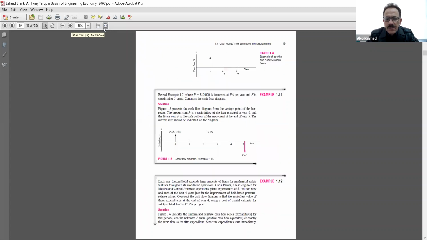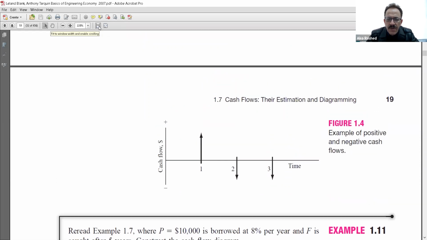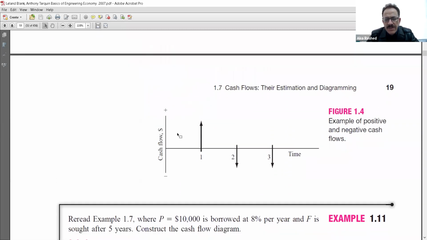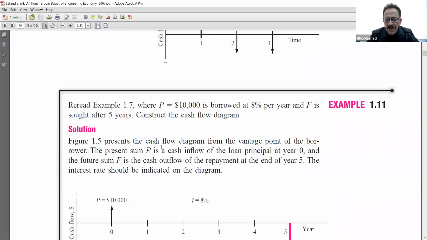Look at this one. Here are the concepts of the cash flow diagrams. Whenever you have an up arrow, it means you are receiving money. Whenever you have a down arrow, it means you are paying a cost, and so on.